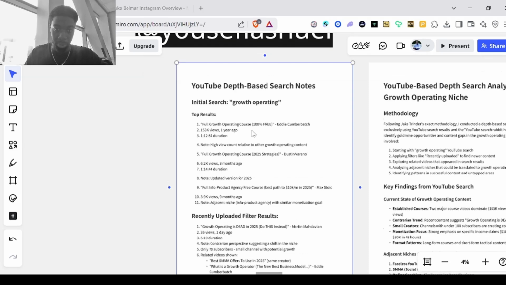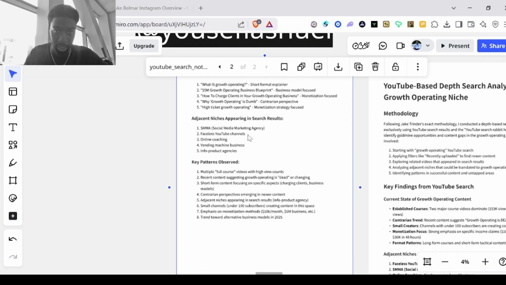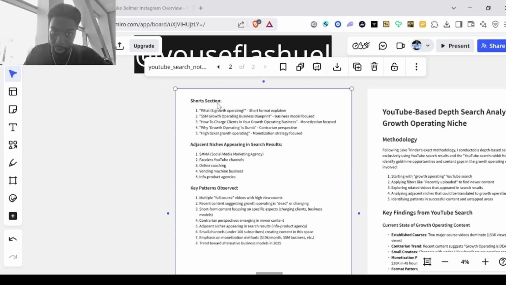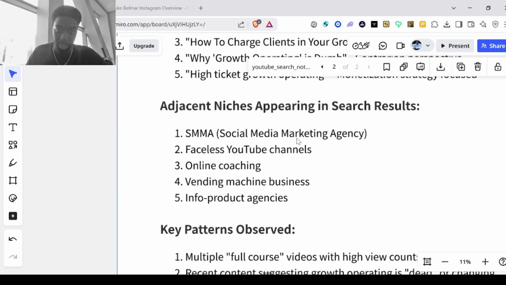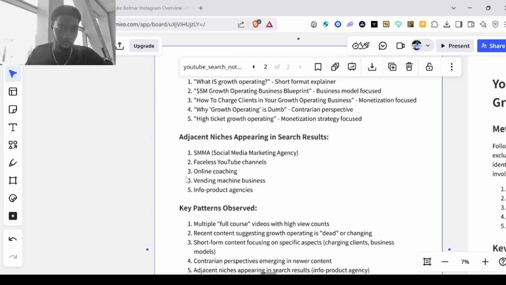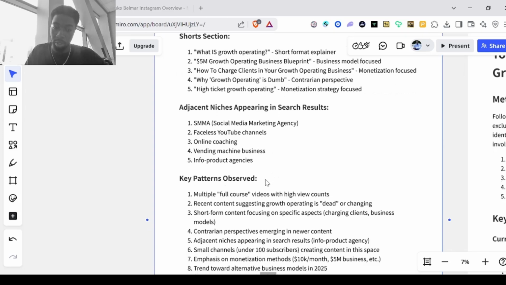It gives you recently uploaded files, right? I believe this was done about a month ago, so it's still pretty recent. It even goes through shorts. Then it gives you the adjacent niches. So adjacent niches were SMMA, faceless YouTube, online coaching, vending machine business, info product agencies. The only one out of these that doesn't really make much sense is vending machine business. Don't know where it got that from, but everything else is pretty much 90% there, 95% there.